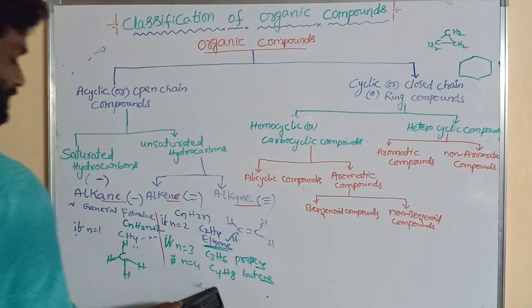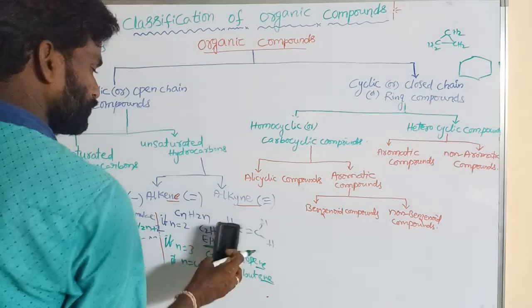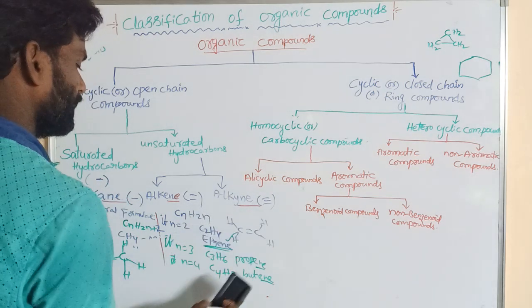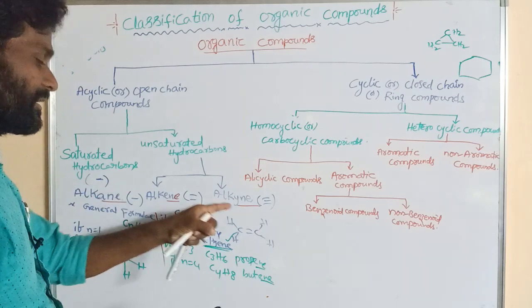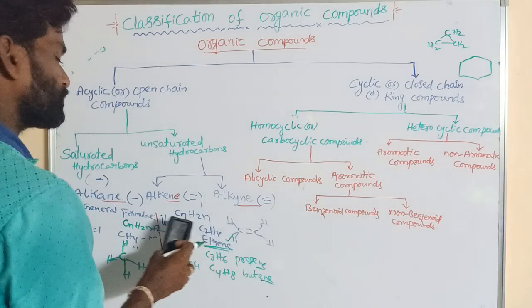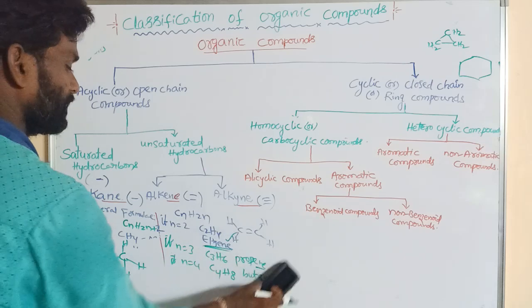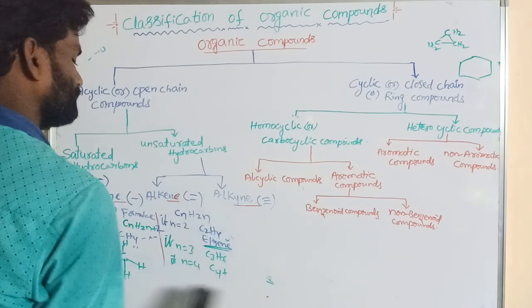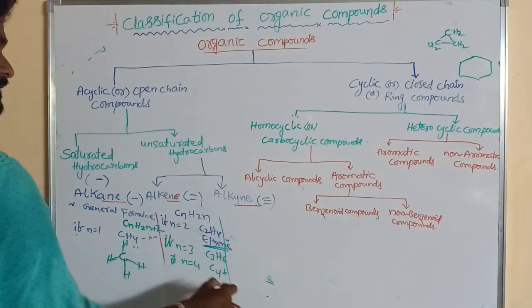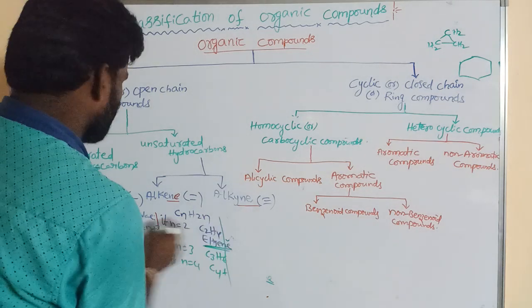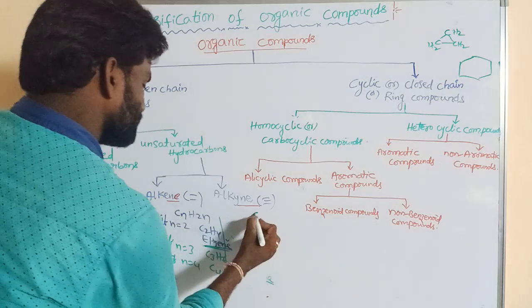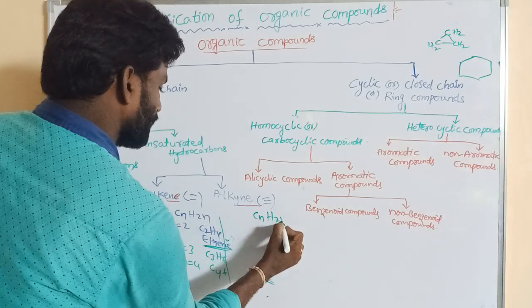Next we go on to alkyne. Alkene contains only a double bond, right? Its formula is CnH2n.